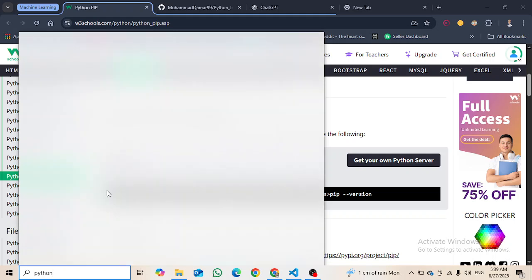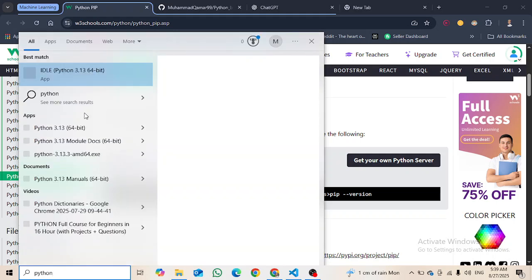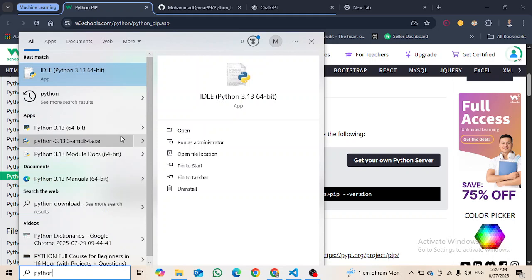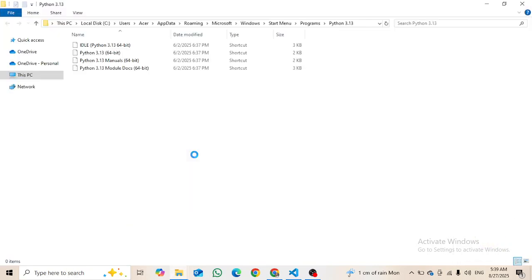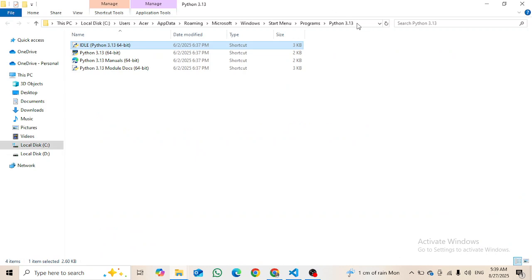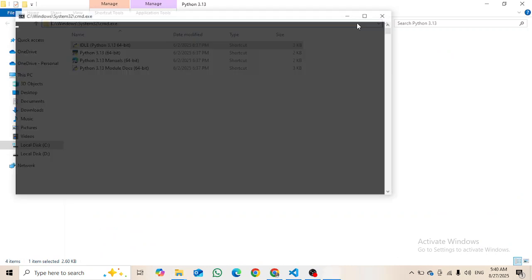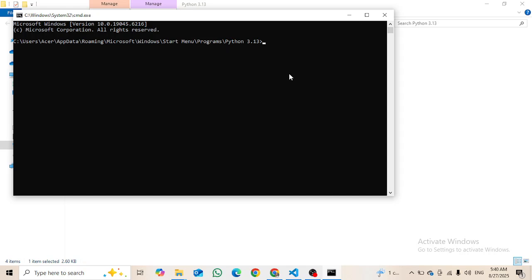By searching here for Python, it will give me some results like this. Then instead of opening it, I will open file location, and then here I will just write cmd, and it will open the command prompt for me, right? Here I will write pip version, and if it is installed, then, with dash dash I guess, right? Pip version with dash dash, and it should give me some response.